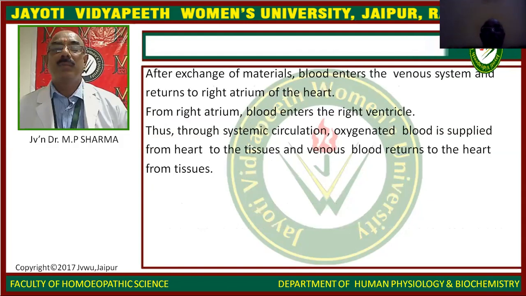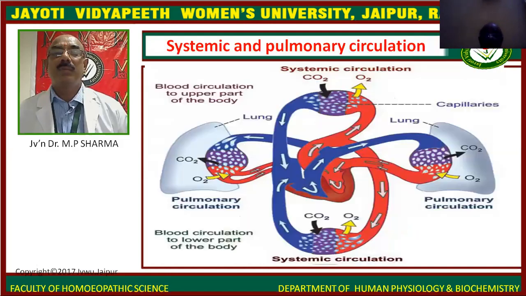After exchange of the materials, blood enters the venous system and returns to the right atrium of the heart, and from the right atrium, blood enters the right ventricle. Through systemic circulation, oxygenated blood is supplied from the heart to the tissues, and venous blood returns to the heart from the tissues.